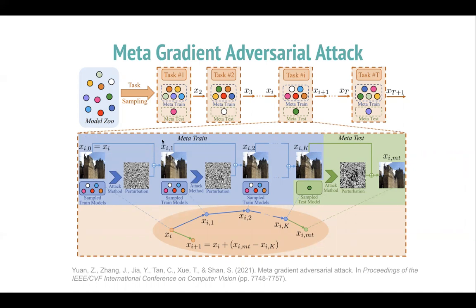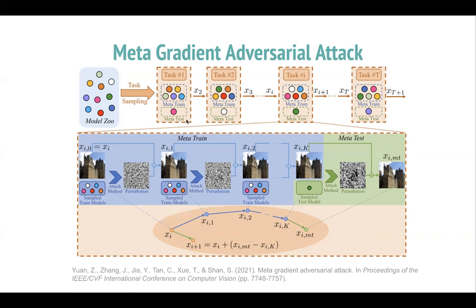This architecture outperforms most of the black box attack for image data set. The idea here is to include white box ASR models into a model zoo. And from here, for each task iteration, we randomly sample set of these ASR attack white box models as a part of meta training and use one ASR model as simulated black box model for meta testing.